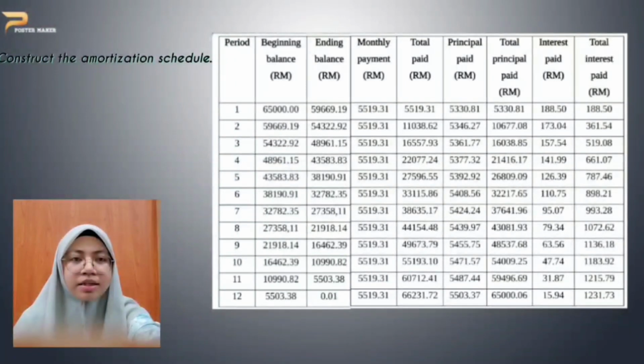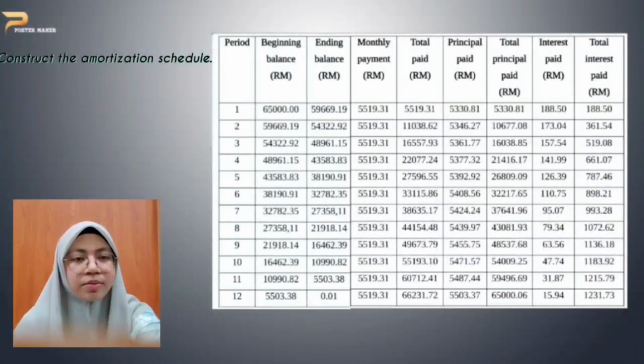The beginning balance times interest 0.0029, and then we will get 173.04. The total interest paid is calculated as interest paid for the first month plus interest paid for the second month, which gives 361.54.